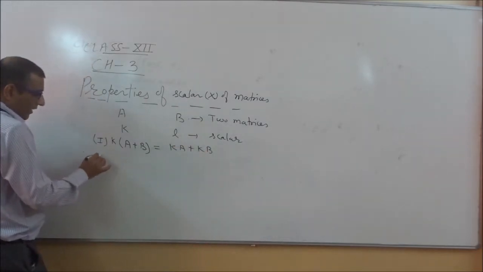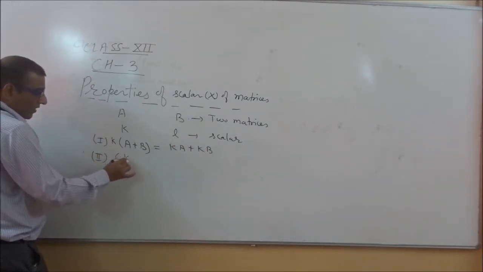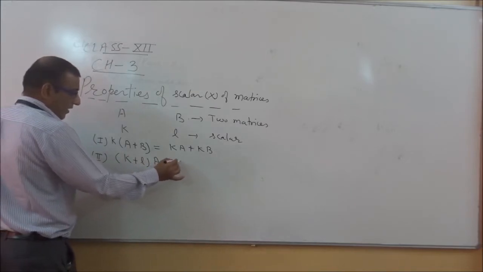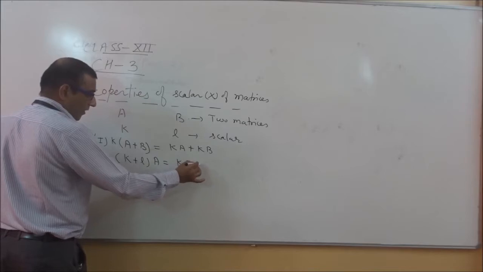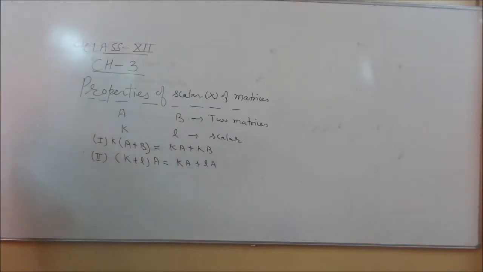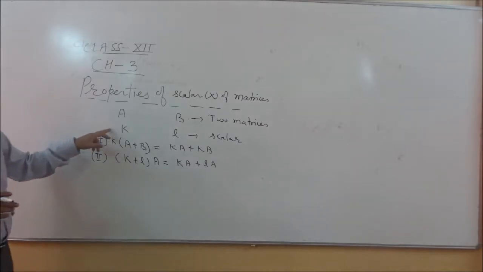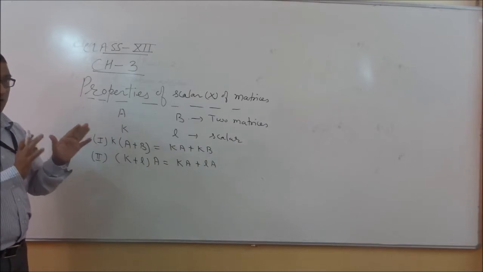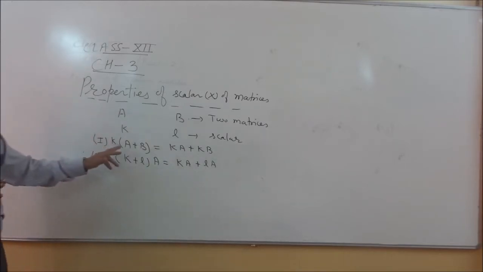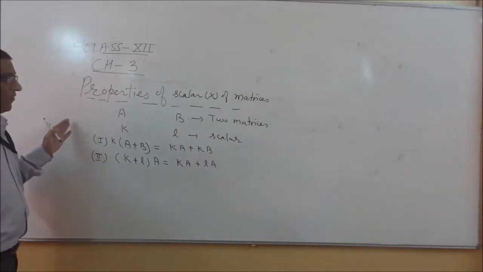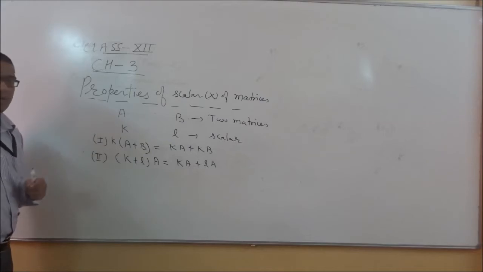And the second property is, if we are taking the sum of both the scalars multiplied by a matrix A, then it can be written as Ka plus La. Here you have to keep in mind that K and L both are scalars and A and B are two matrices and their order should be the same, because addition is possible only when the orders are the same, otherwise it is not possible. So this is the concept of properties of scalar multiplication of matrices.